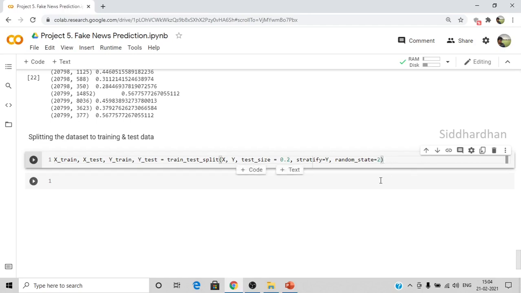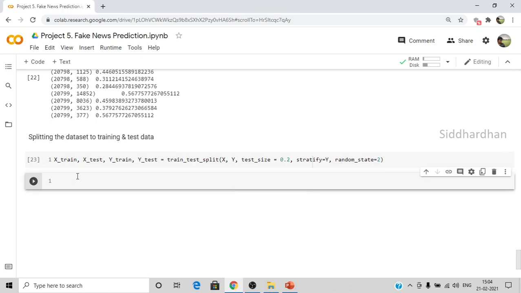Okay, so we have successfully split our data into training data and testing data. The training data is stored in x train, and the test data is stored in x test, and the label for x train is stored in y train, and the label for x test is stored in y test.